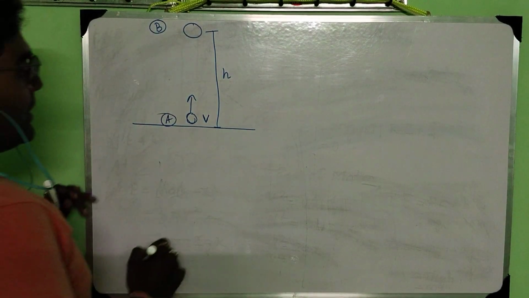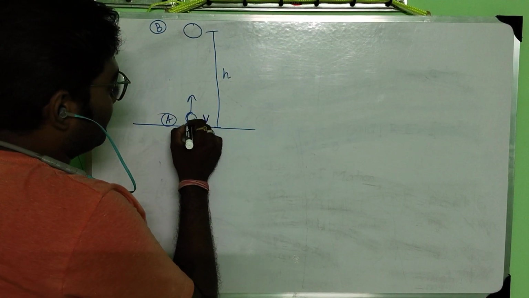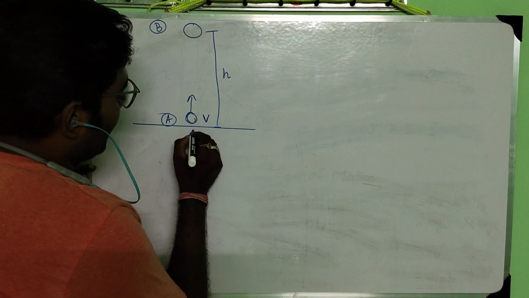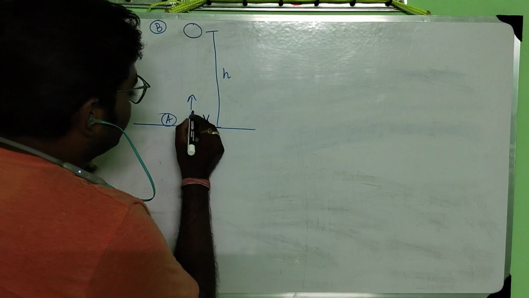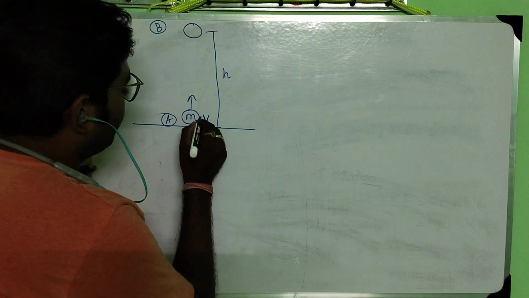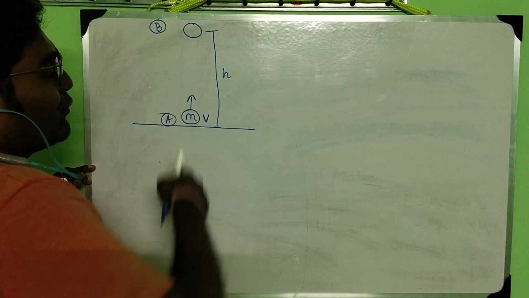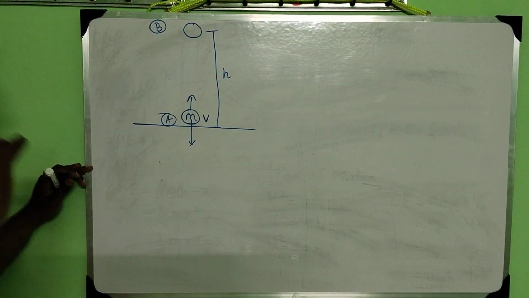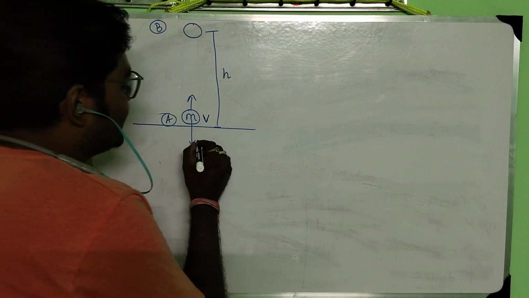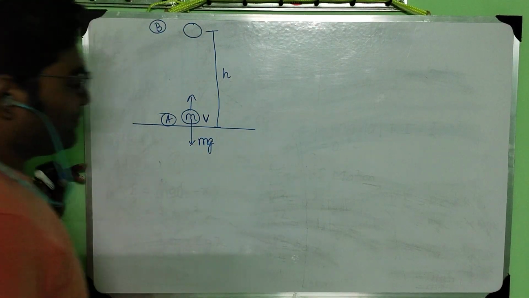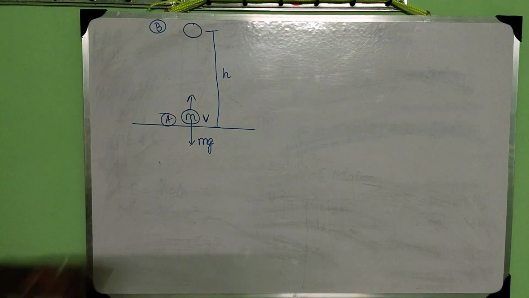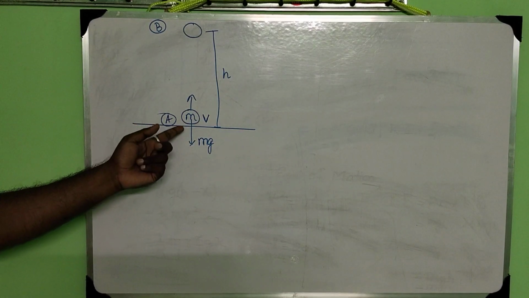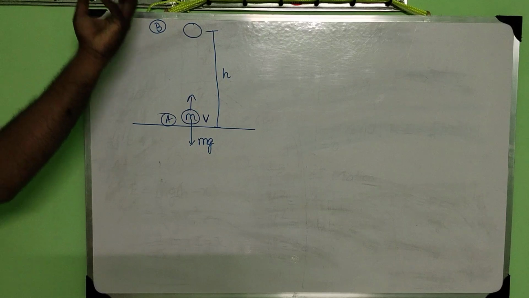Okay. So here, when the ball is moving upward, let's say it has mass m. As the ball is moving upward, there is the force due to gravity which will act downward, mg. So obviously, if the ball initially has a velocity v, as it is moving upward, there is a dragging force.